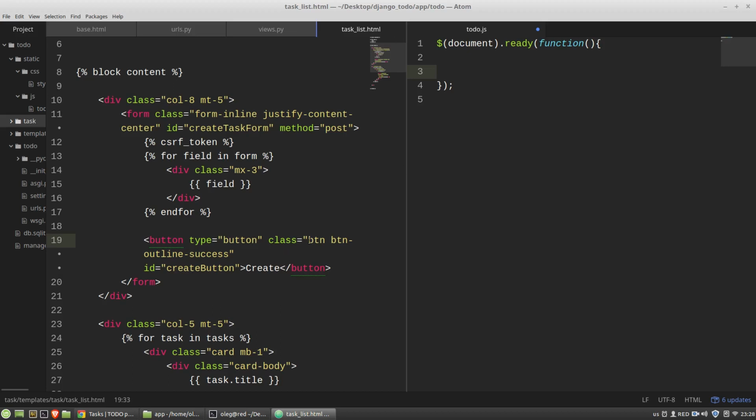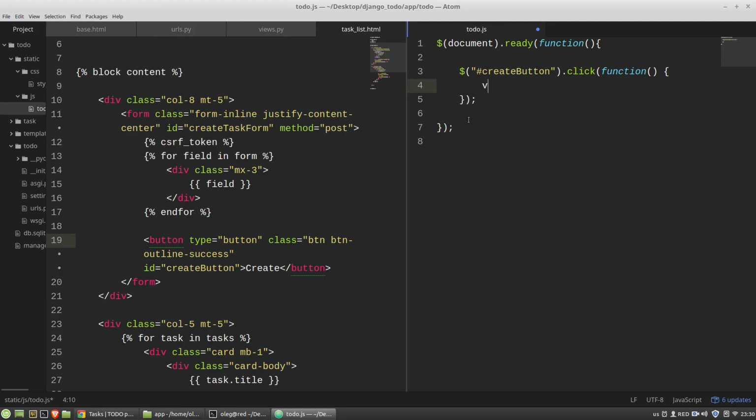So I've got the ID of the button, and now I have to set the event handler for the onClick event on the button. So here I'm getting the button element, create button, by its ID. It's a string hash create button. Hash means ID. Click. And the click on the create button will call the function, some function. And in the body of this function, I need to get serialized data of the form.